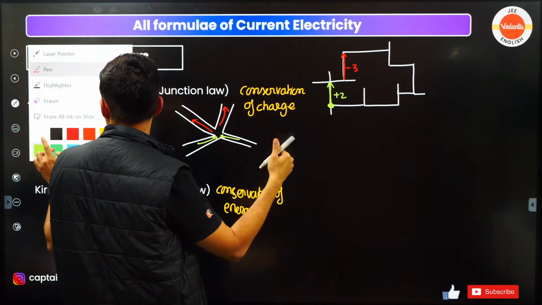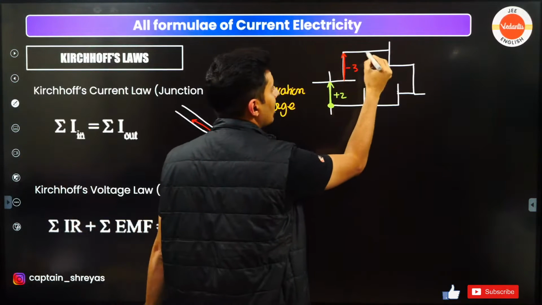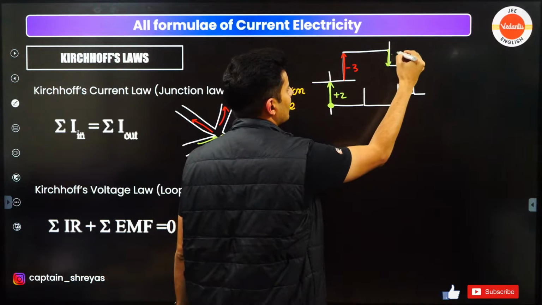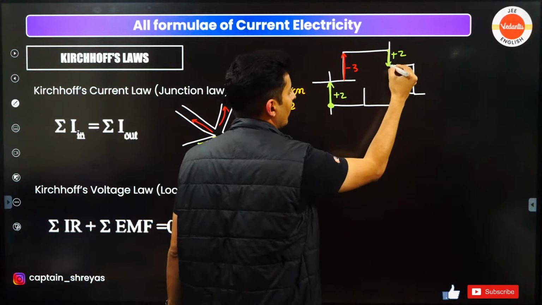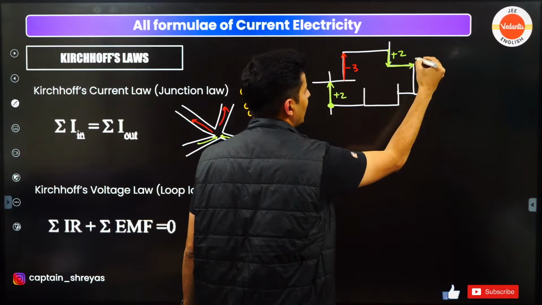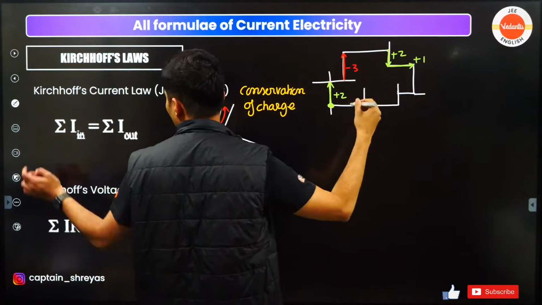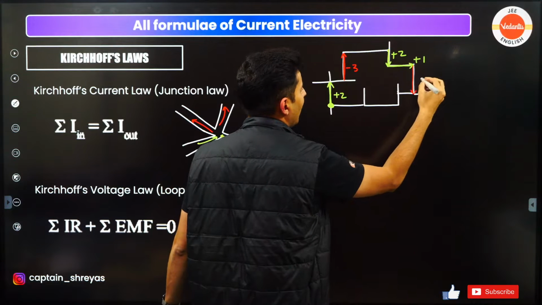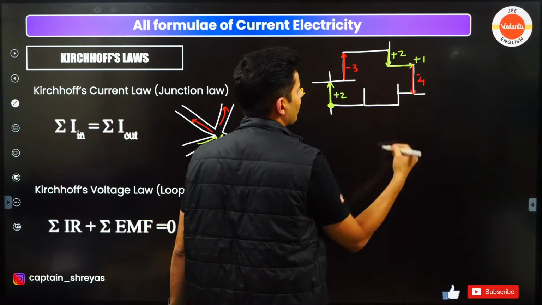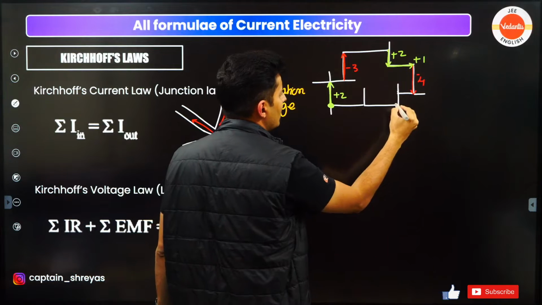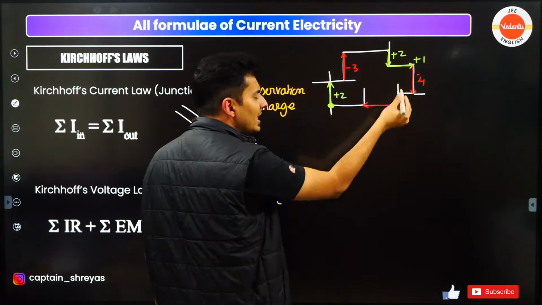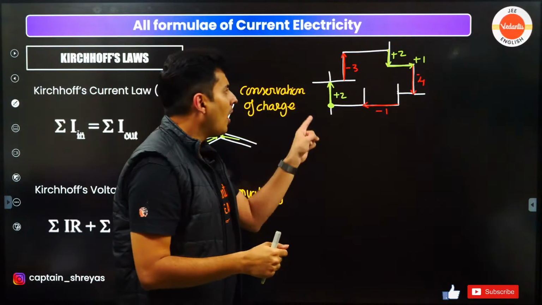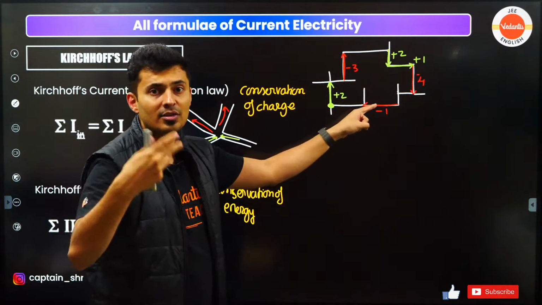Then while going from here to here, nothing happened. Let's say while going from here to here, the voltage increased by 2 volts again. Going from here to here, the voltage increased by, let's say, 1 volt. While coming back here, I saw that voltage dropped by, let's say, 4 volts. Here nothing happened. Here it dropped by, let's say, -1 volt.